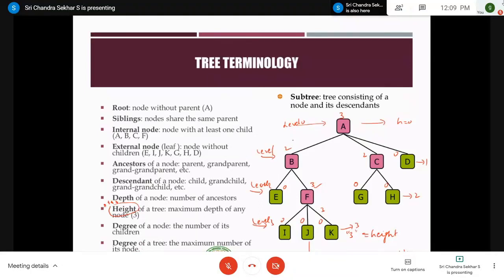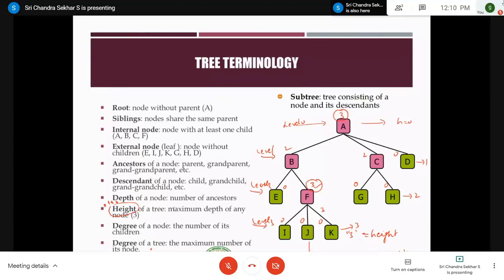For example, A has 3, B 2, C 2, D 0, like that we have calculated the degree for each and every node. Then you take the maximum degree node.